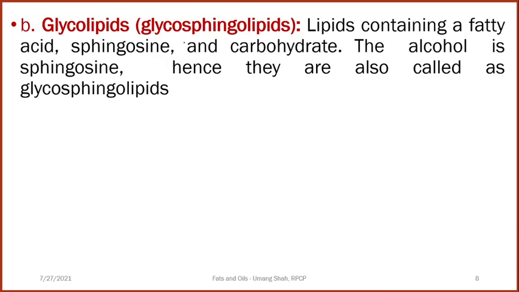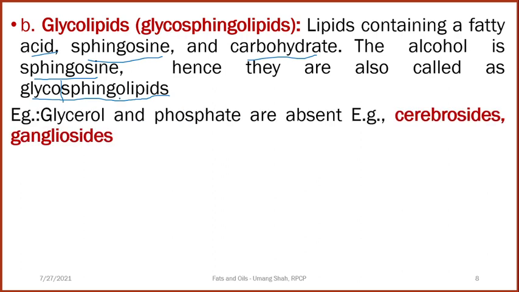Now glycosphingolipids, whose structure we already discussed. So the lipid contains fatty acids, sphingosine which is the alcoholic part, and a carbohydrate part. The alcohol here is sphingosine, hence they are called glycosphingolipid. Glyco means sugar, sphingosine means the alcoholic part, and it is a part of the lipids. So glycerol and phosphate are absent in glycosphingolipids. Examples are cerebrosides and gangliosides.